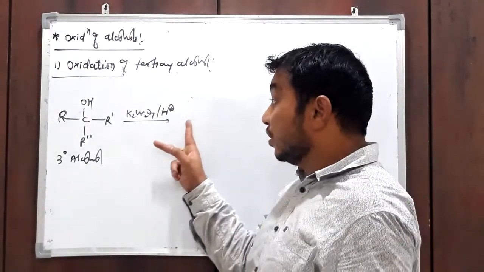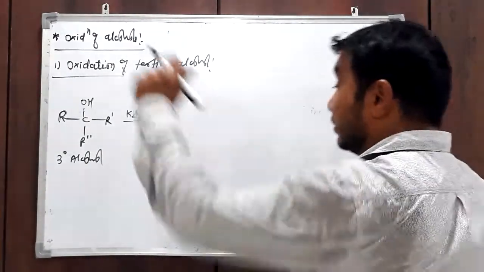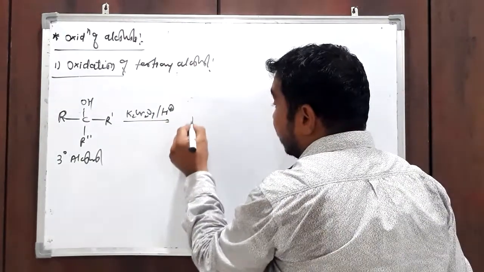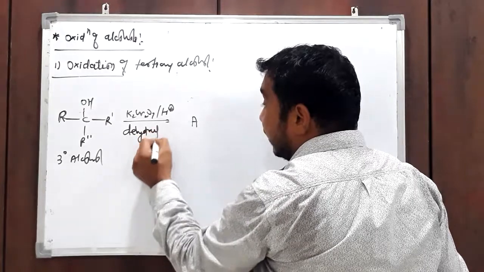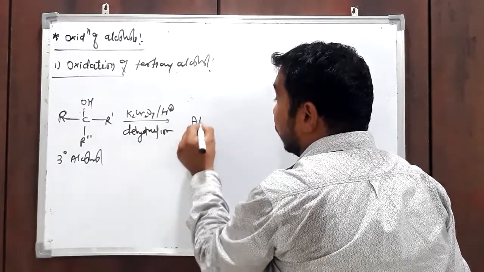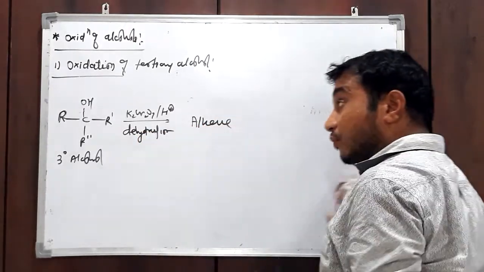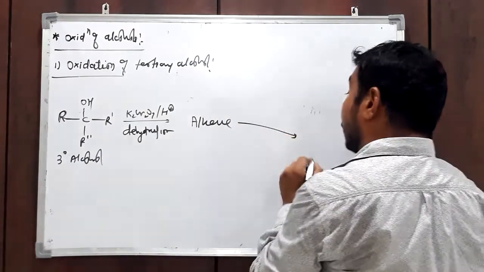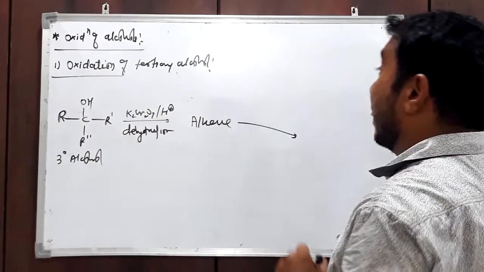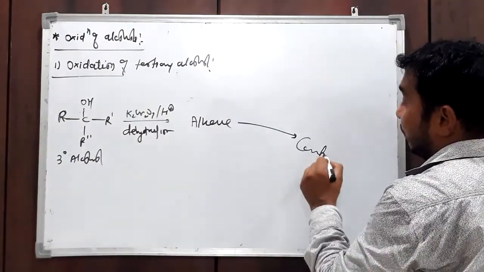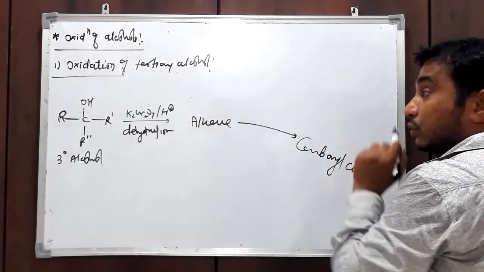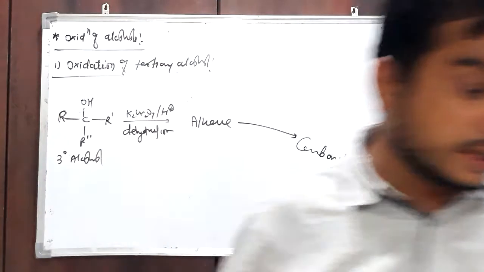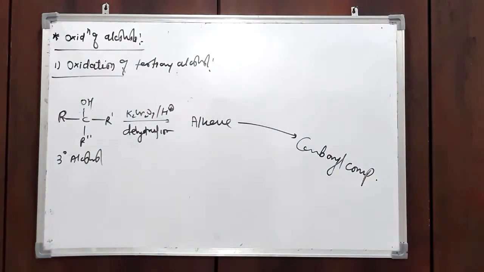But instead of this oxidation reaction, the tertiary alcohol first undergoes dehydration and gives an alkene, and then the alkene is converted into a carbonyl compound. So that is the difference between primary, secondary and tertiary alcohol.